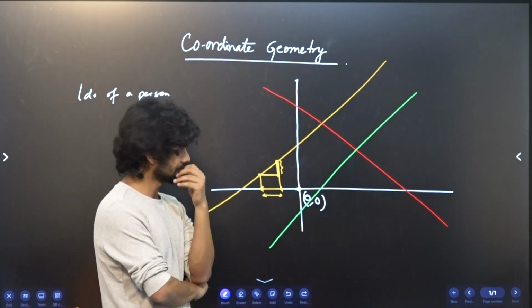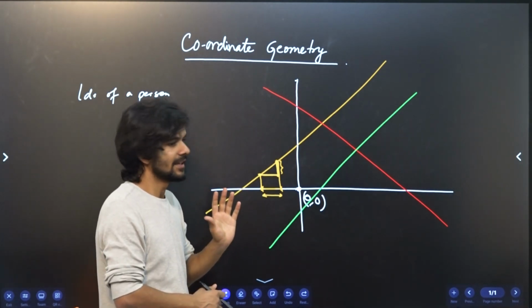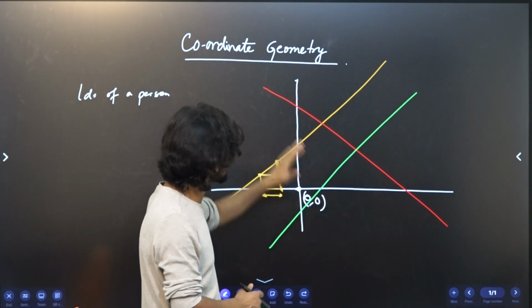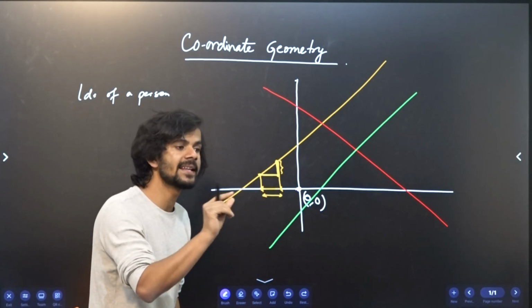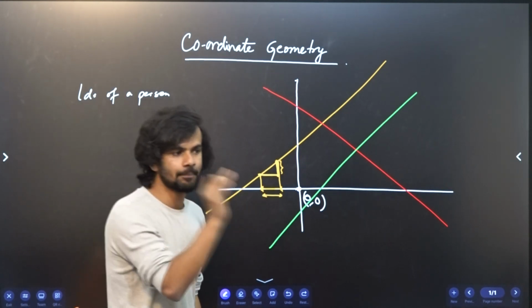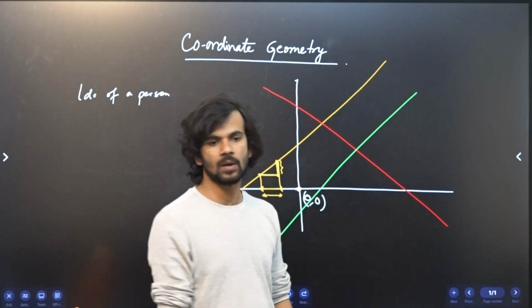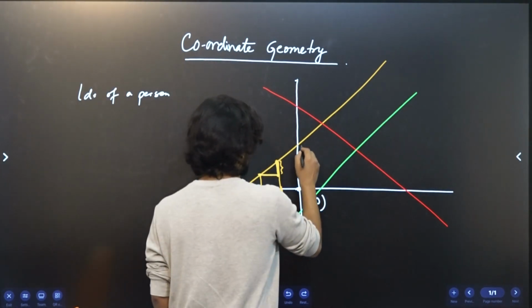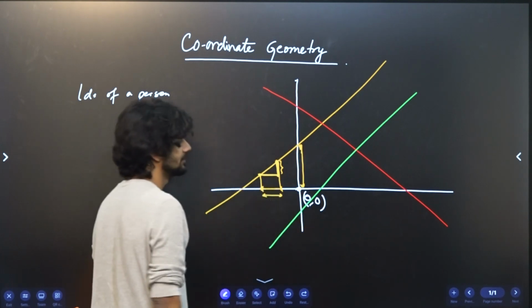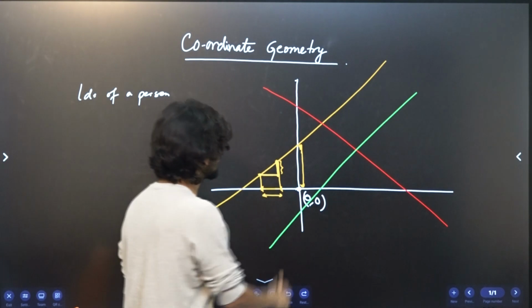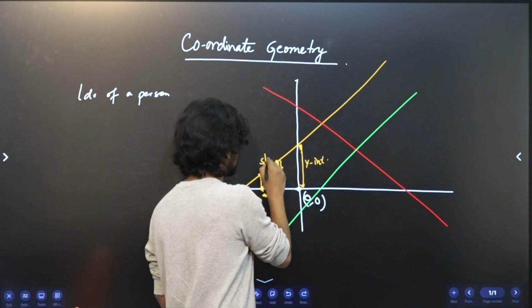We get that. But where exactly is it located? Here also, if you see, more or less the same is happening with the green line. But the other identity is, where is it located? You have to find one particular location. And for that we use the y-intercept. How much is the y-intercept from here to here? Where is it cutting the y-axis? That's the y-intercept. This is the slope.